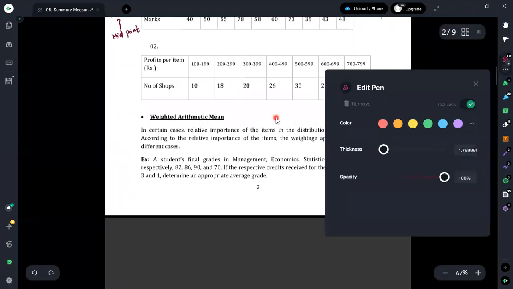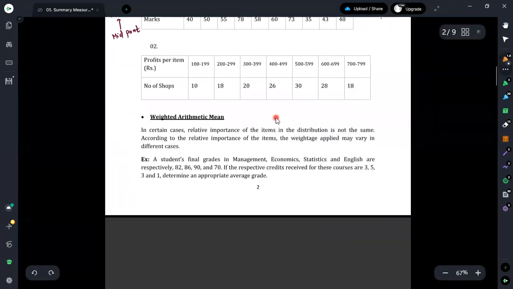Then we can obtain the mean value using the equation. For individual data, x bar is equal to the summation of i goes from 1 to n of xi divided by n. Here, instead of n, altogether we have 10 data points. Then this is equal to the summation of i goes from 1 to 10 of xi divided by n, where n is equal to 10. But instead of x1, x2, we can use the values that they have provided.